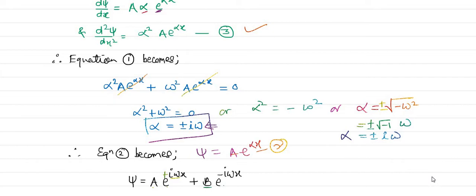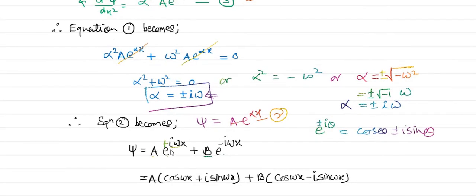But again we know e raised to plus or minus i theta is equal to cos theta plus or minus i sin theta. Now let us use that, and we get e raised to i omega x as cos omega x plus i sin omega x, a constant as it is, plus b constant as it is, e raised to minus i omega x, we can write b into cos omega x minus i sin omega x.